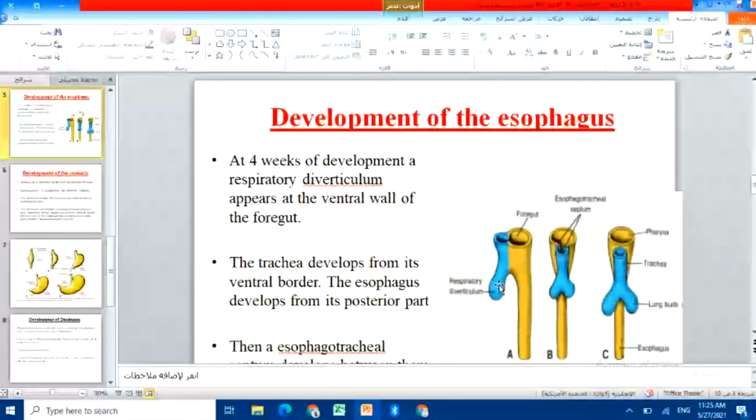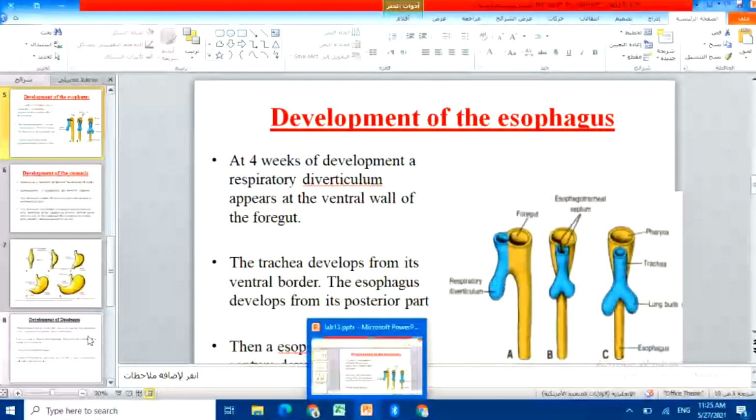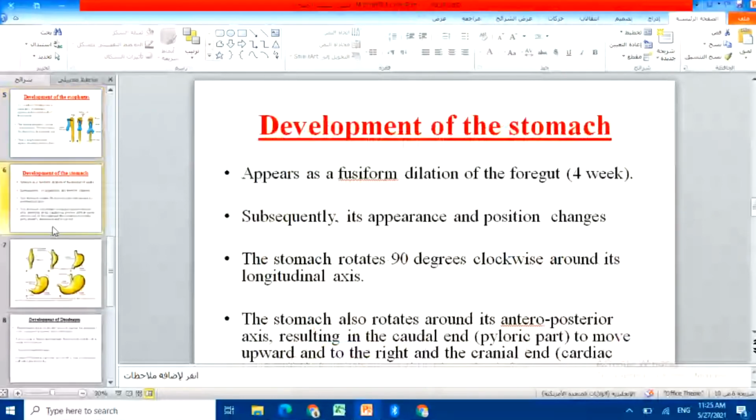Okay. So, development of the stomach. We said that first of all, a fusiform dilation will appear in the foregut part in the fourth week of development. Then a position change will happen. What does this mean? It means that the stomach forms in a location, and there will be a rotation for this stomach in order to have the right place inside the digestive system.